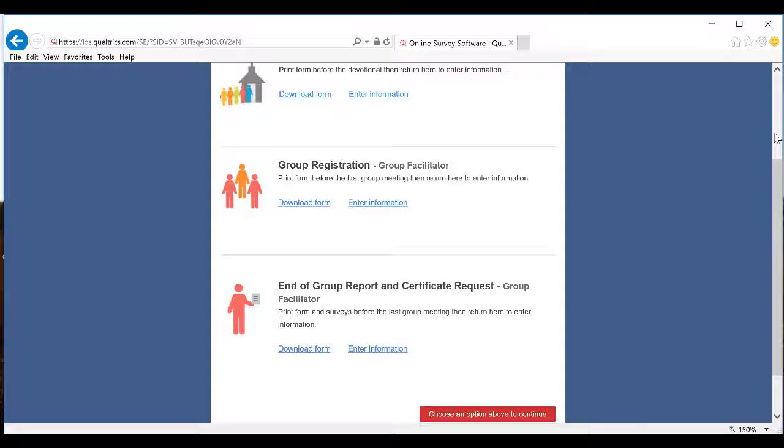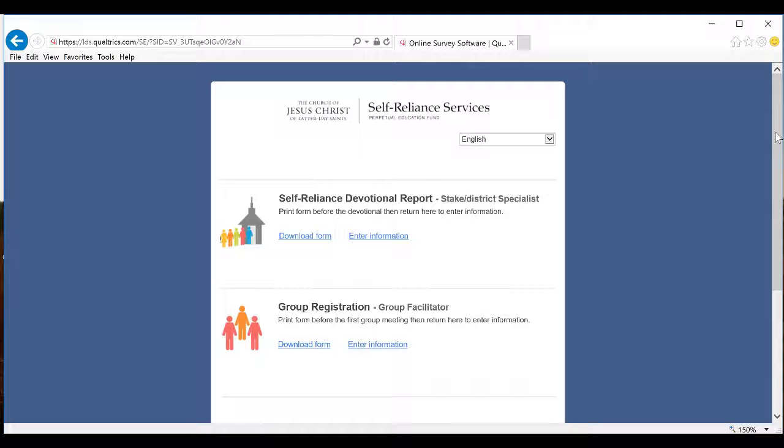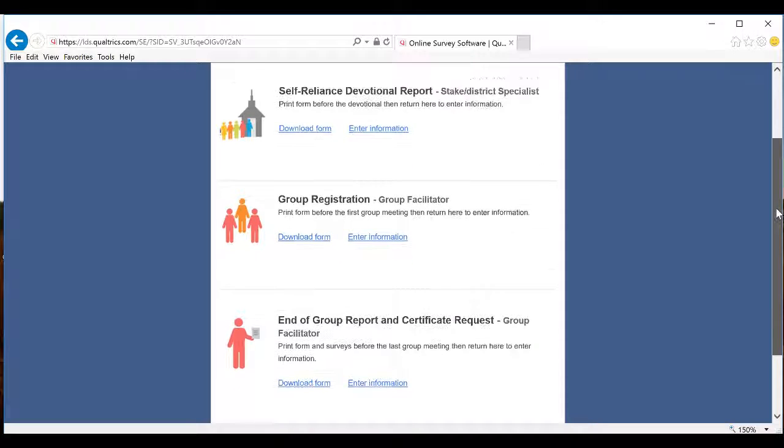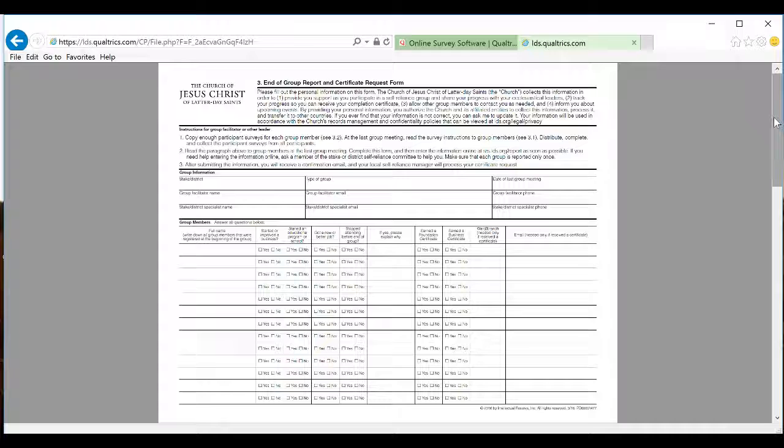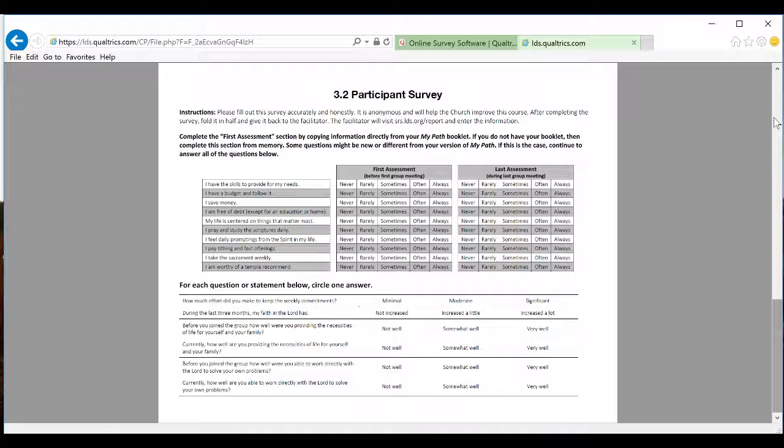As mentioned earlier, you may want to have a number of blank surveys on hand. This can be done from the same page by scrolling down to the end of group report and certificate request and selecting download form. Scrolling past the first 2 pages brings you to the blank survey form. Printing a few of these on hand will allow each of the participants to record their week 1 measurements.